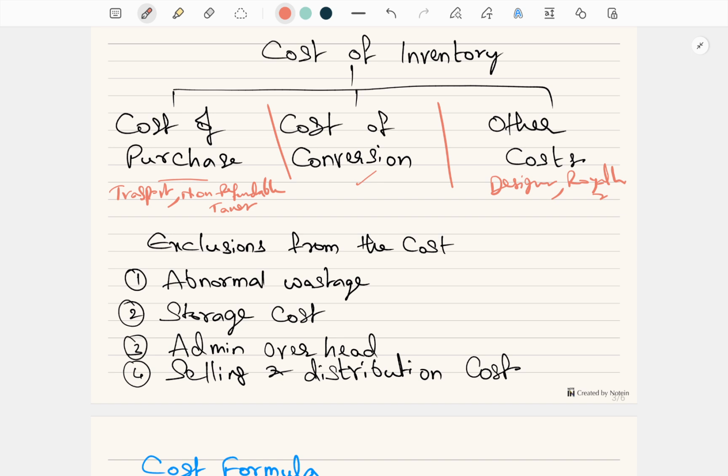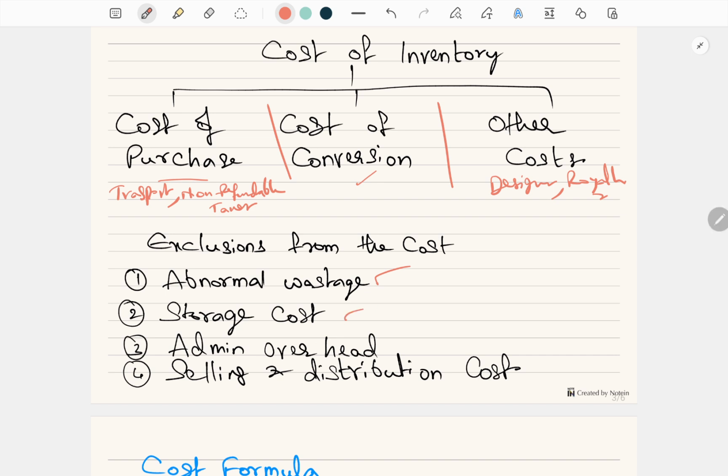Few things are also excluded. Those things which are excluded are abnormal wastages, which means normal wastage is considered as raw material cost, but abnormal wastage is not. If the nature of the inventory is such that, say, you are bringing fuel, petrol, and on the way, say 2% will evaporate, that is called normal waste. So that cost you consider as inventory only. But over and above that 2%, you wasted another 5%. So this 5% is not added to the cost.